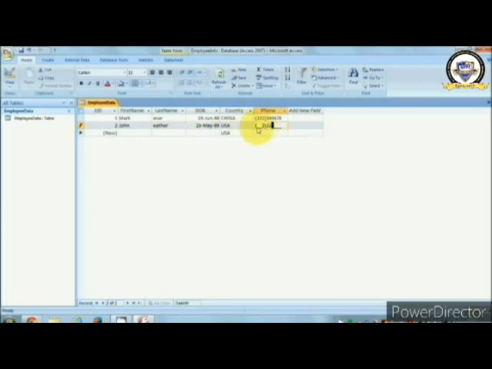Date of birth 23 May, the telephone number. See, I have entered the telephone number. Now I save the data. So in this way you can create a database, you can create the table, you can create the columns inside the table, and you can punch in the data in the table.